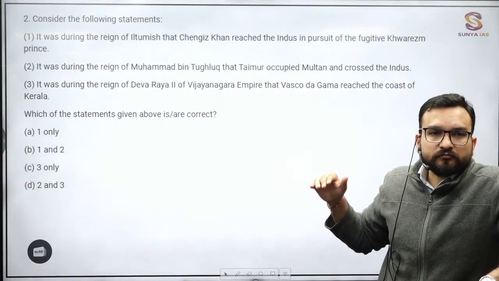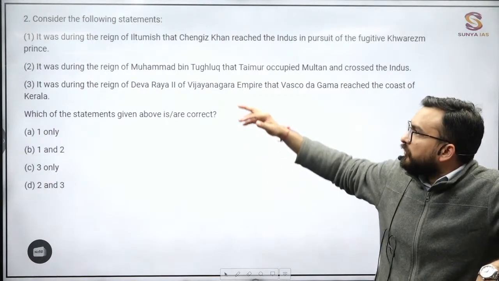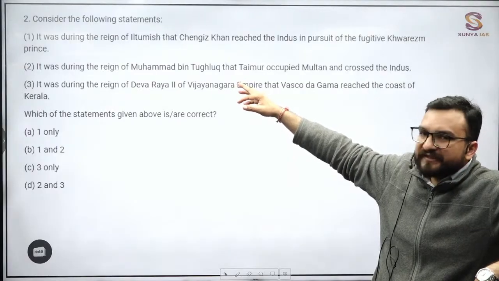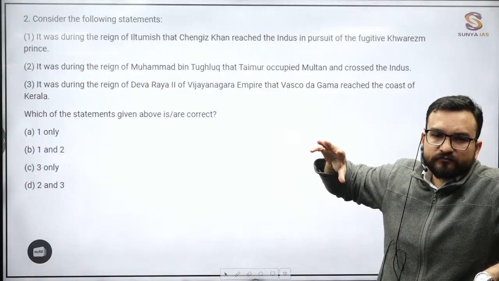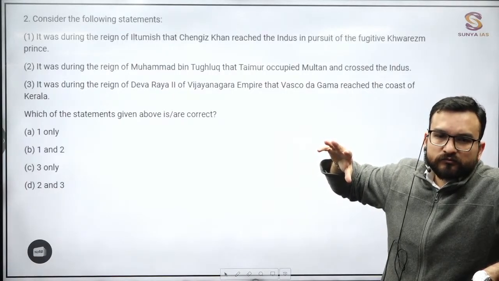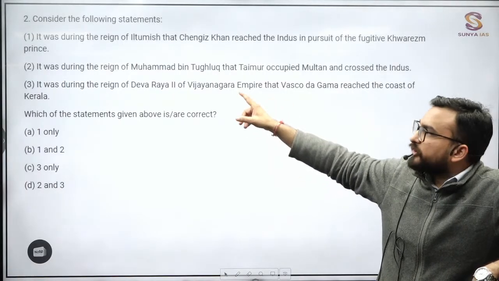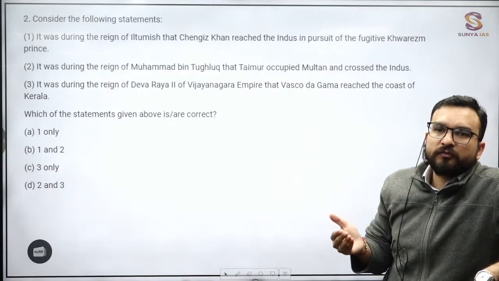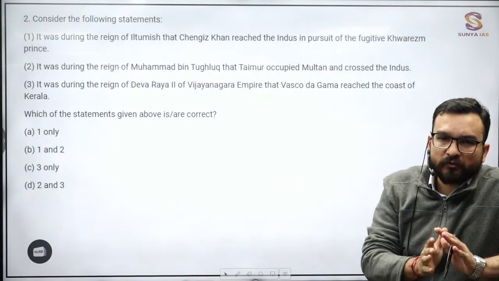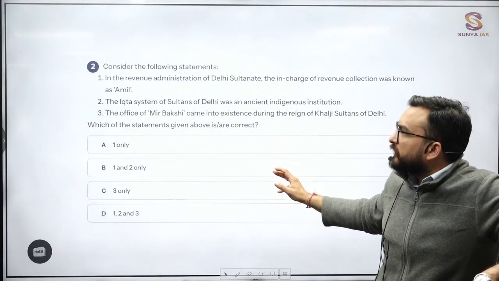Again, contemporaneous. When Iltutmish was existing, was it happening or not? When was Iltutmish existing? Exact information you need. Again, when was Muhammad bin Tughlaq ruling? Important facts, that you will build up later on. But again, timeline sense is being asked about.